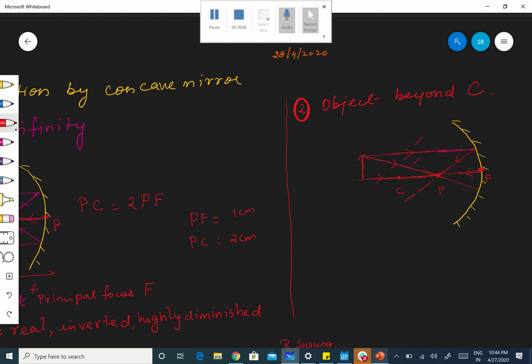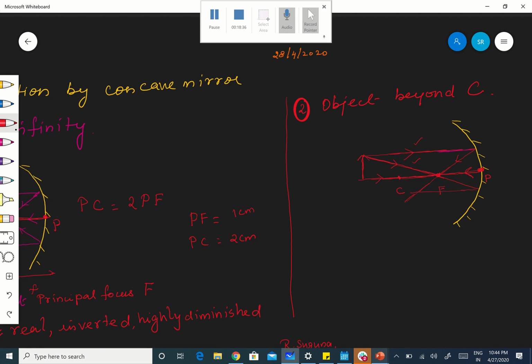Apart from the default ray passing through the principal axis, which retraces its path, I am not considering that one. I want two rays. One parallel to the principal axis, which after reflection passes through the focus. The second ray passes through the focus, and after reflection, it will be parallel.